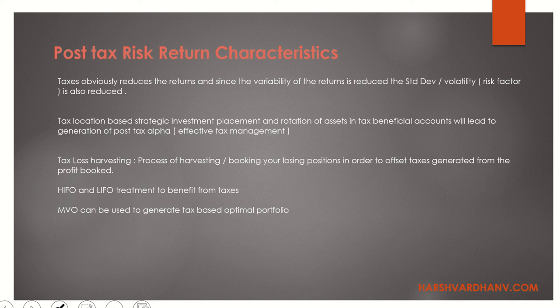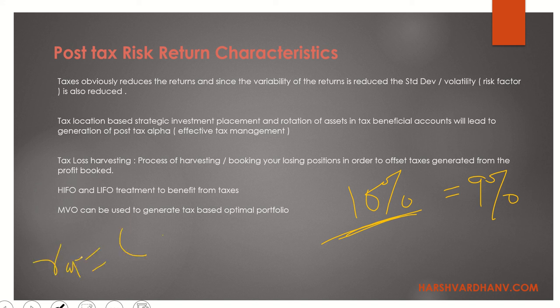Post-tax return and risk characteristics. So taxes obviously reduce the returns, and since the variability of the returns is reduced, the standard deviation and volatility is also reduced. Simple, yeah. 10% is your pre-tax return, 1% is your tax, your post-tax return is 9%. Now in the book, if you go to the description of this, they have just put a formula. After-tax return is R(1 minus T), and standard deviation of return is standard deviation times (1 minus T).